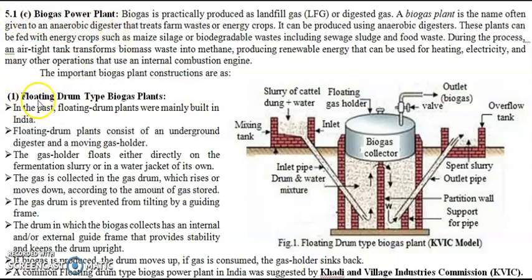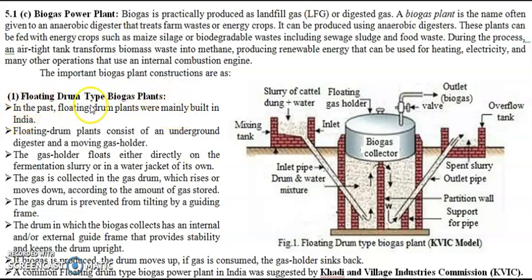Now biogas power plants are basically of two types. One you can see over here is the floating drum type biogas power plant, and the next one is the fixed dome type biogas power plant. In today's video we will discuss the floating drum type biogas plant, and in the next video, we will discuss how a fixed dome type biogas power plant works.